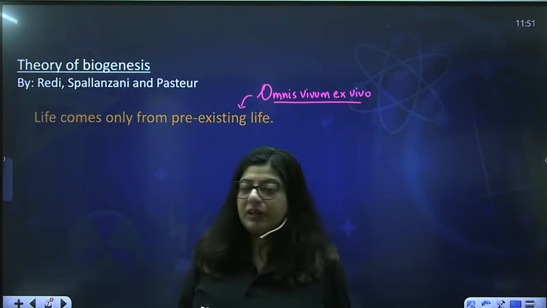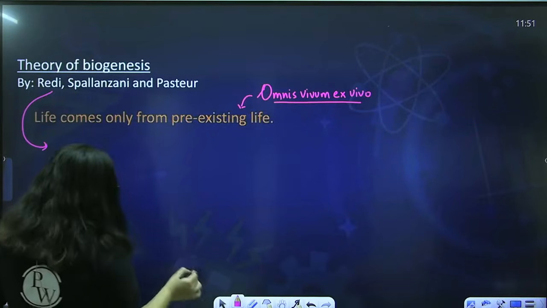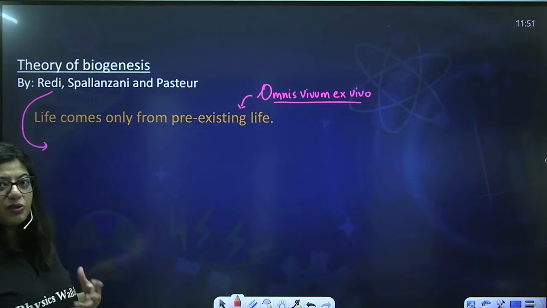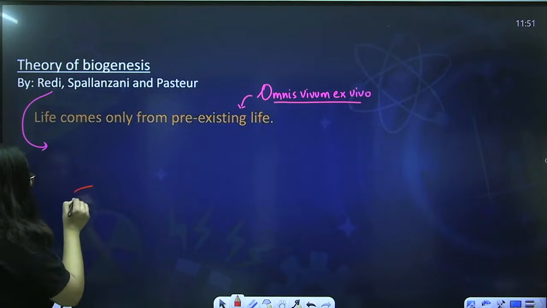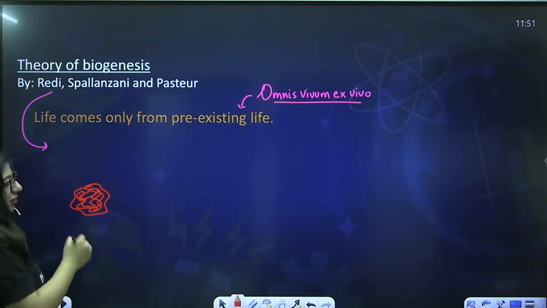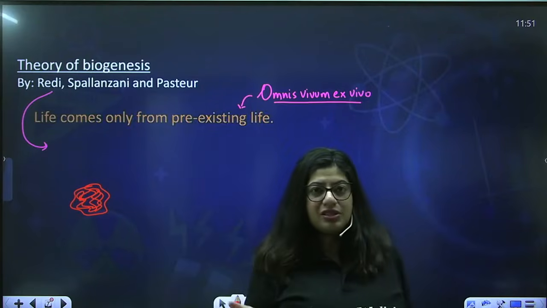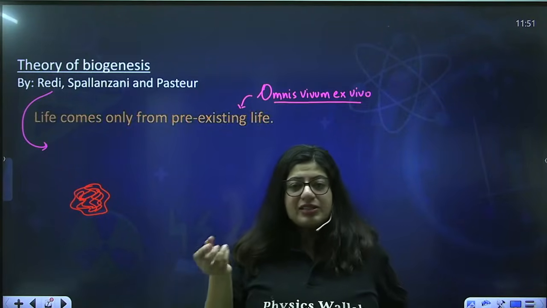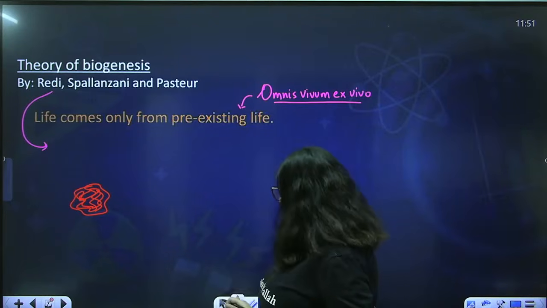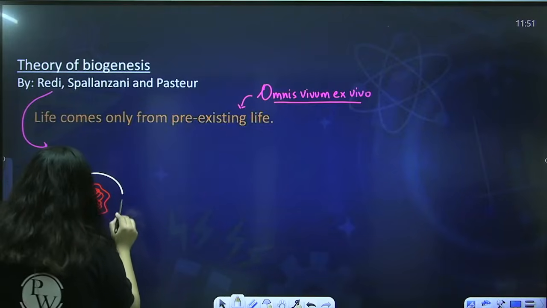How did they explain it? First of all, Redi took a piece of meat. Earlier, the theory of abiogenesis also explained that a piece of meat gives rise to flies. But you all know, whenever you keep food openly, the flies will come to eat it, right? So Redi covered this food with a cloth.